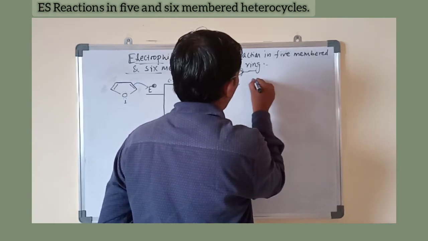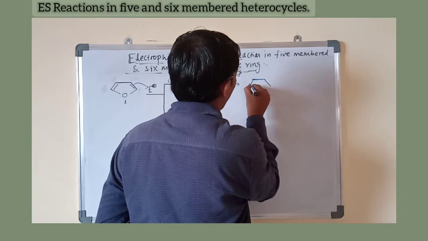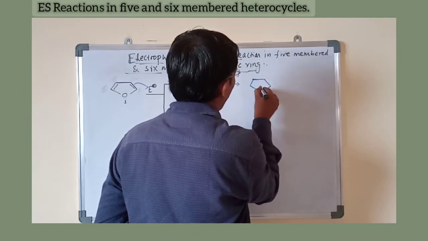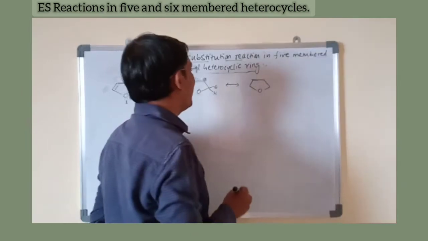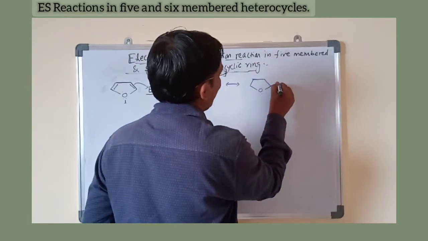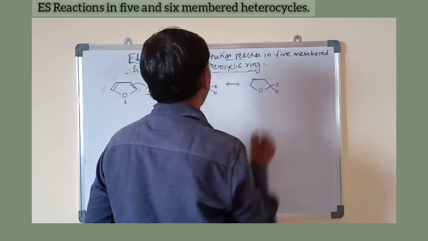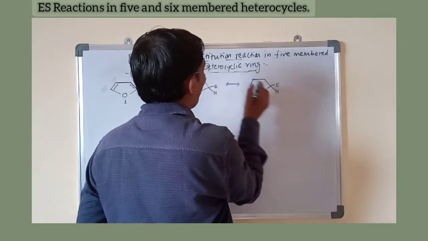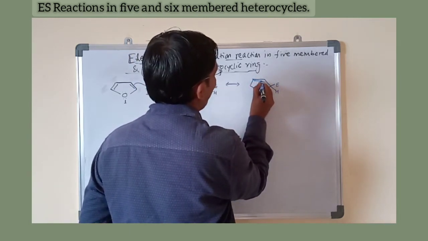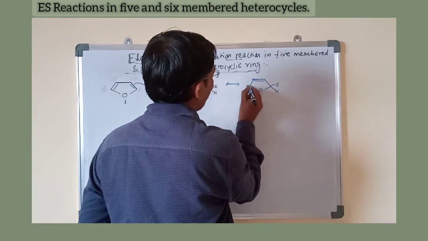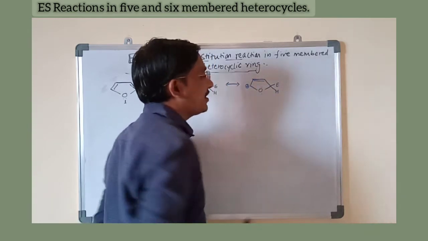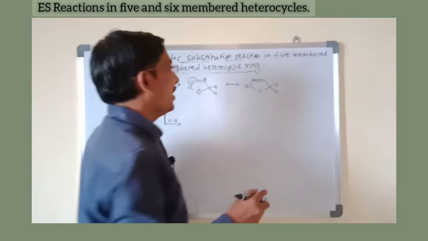This lone pair is as it is, this is the electrophile E, this is H. Now this pi electron shifts here, forming a double bond. Now this carbon becomes electron deficient and carries the positive charge.